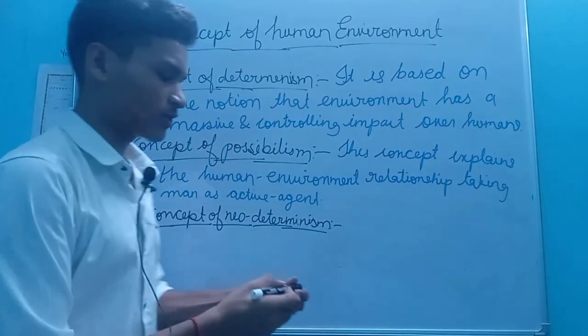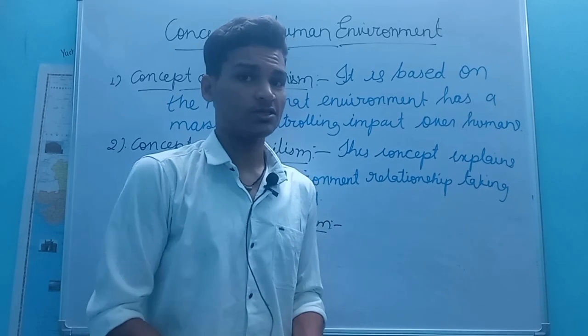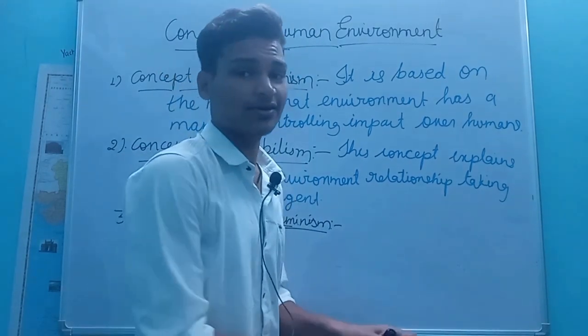It is a synthesis of environmental determinism and possibilism.